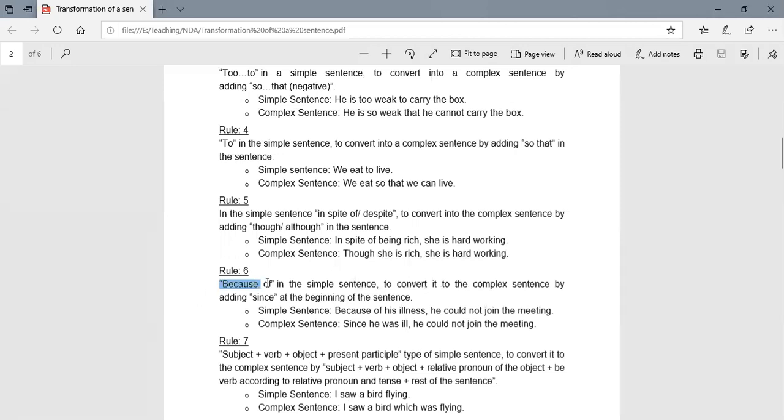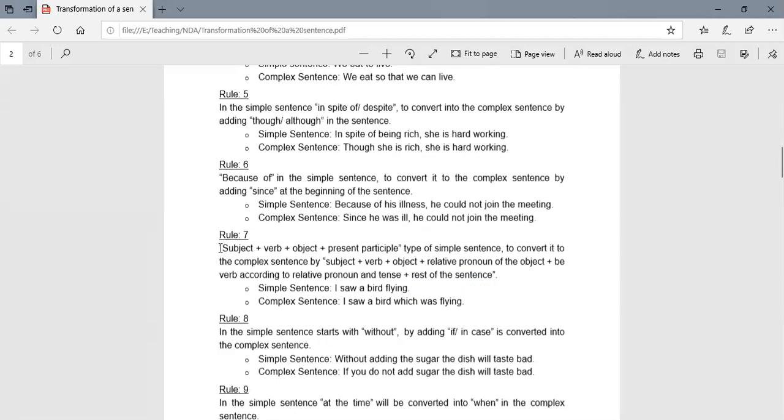Next rule, because of. किसी भी सिंपल सेंटेंस में इफ देयर इज अ वर्ड वी हैव यूज्ड बिकॉज ऑफ, उसको कॉम्प्लेक्स में हम कैसे यूज करेंगे? By adding since at the beginning of the sentence. So, because of his illness, he could not join the meeting. Since he was ill, he could not join the meeting.